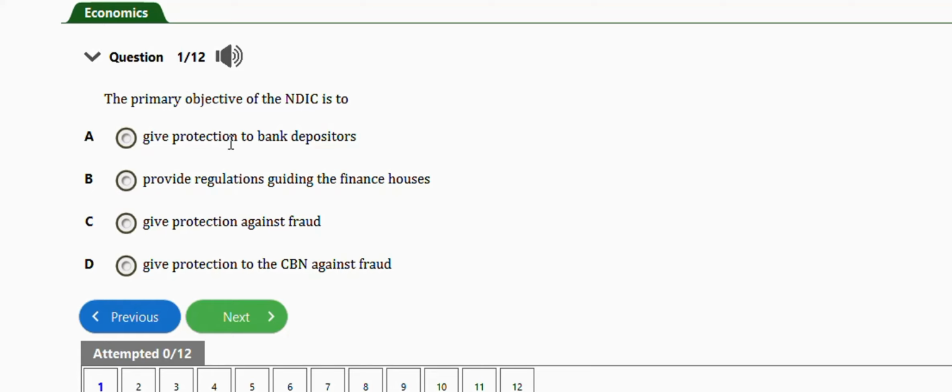Option A, give protection to bank depositors; provide regulations guiding the finance houses; give protection against fraud; give protection to the CBN against fraud. So the right answer is option A, which is to give protection to bank depositors. Very important, guys. Okay, the next question is this one.